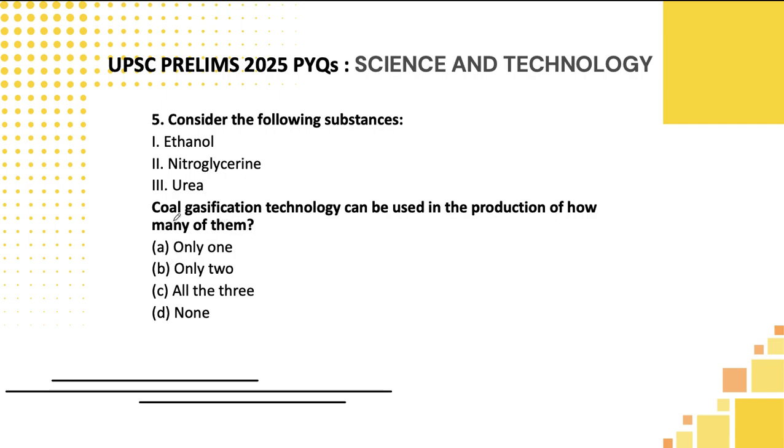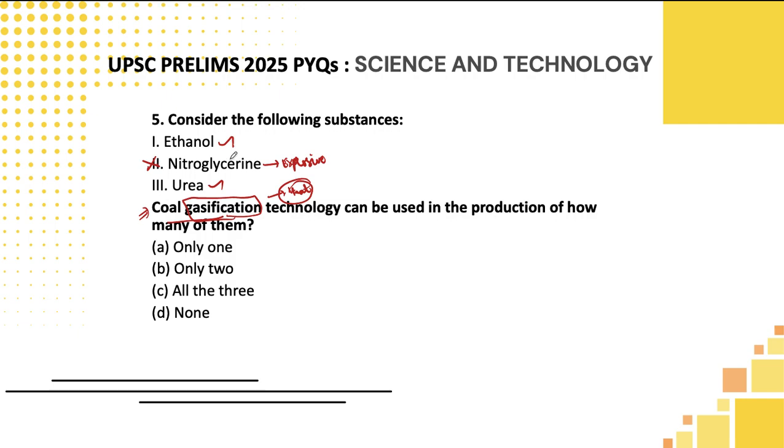Fifth one, coal gasification technology will be used in how many of them? They have listed three substances: ethanol, nitroglycerin, urea. One thing, students, we know very well what is the meaning of gasification. We need to apply some heat, then only something will be converted into gas. So suppose if you apply heat to the substances, then you can use that for coal gasification technology. That's the logic. Let's use that logic. Ethanol, you can apply heat. Yes. Nitroglycerin, we know very well, it is an explosive. If you apply heat, it will explode. This cannot be used.